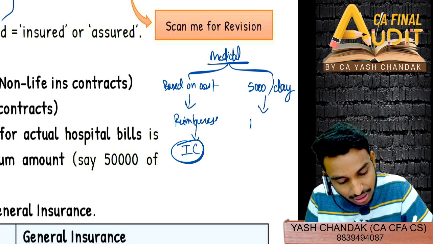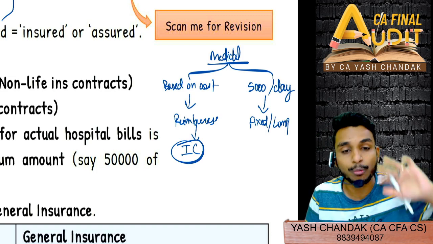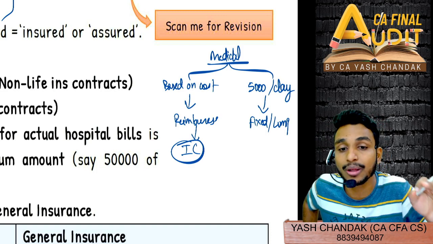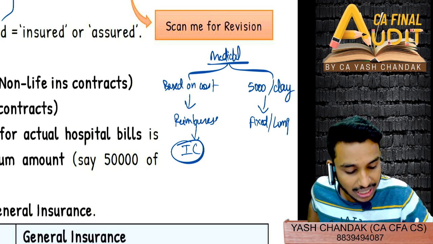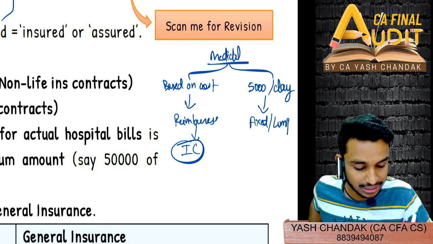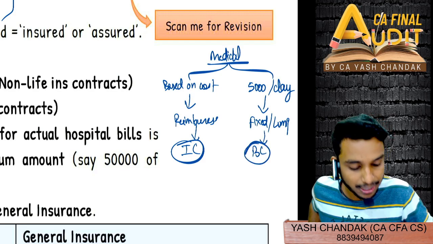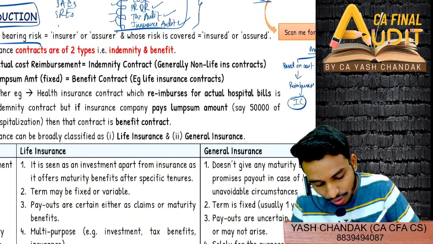See, this is a fixed lump sum, right? And this is what is called a benefit contract. No matter what cost you incur, they are not indemnifying you based on the cost incurred. They are giving you the benefit that, okay, your insurance policy says 5,000 per day. This is what a benefit contract is. Clear? So see, actual cost reimbursement.